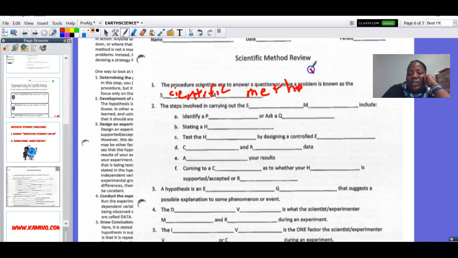So be careful, because I'm writing really big and sloppy, but you get the idea, okay? Now, let's talk about this. It says the steps involved in carrying out the, what's SM stand for again? That's right, you guessed it, scientific method.